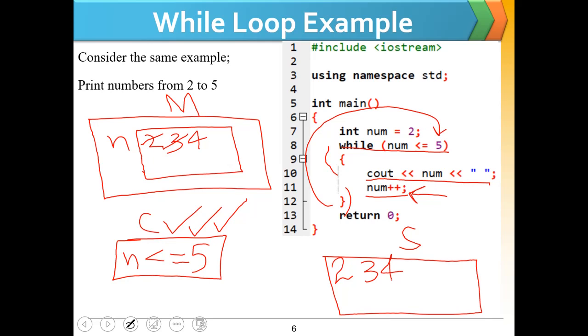Increment will be done again to the loop variable, and it will become 5. 5 is less than or equal to 5, which is true. We will get 5 at the screen, and num will increment again. We will get 6. The loop condition is whether 6 is less than or equal to 5, which is false, so we will get 2, 3, 4 and 5 on the screen.